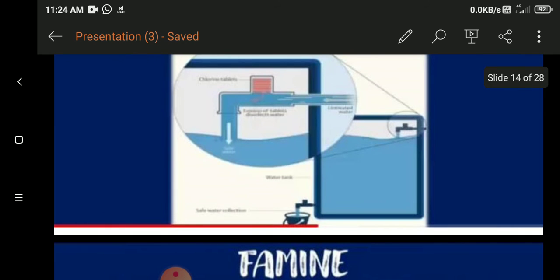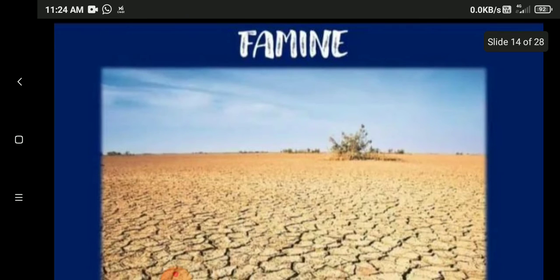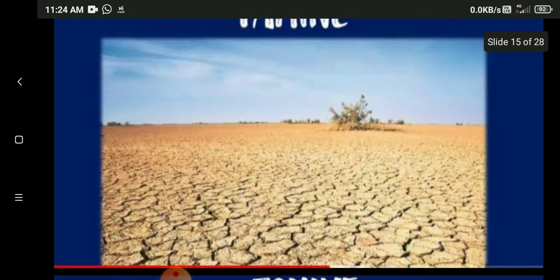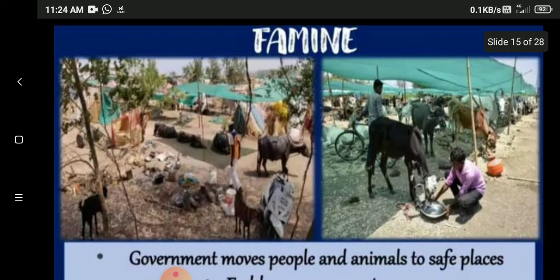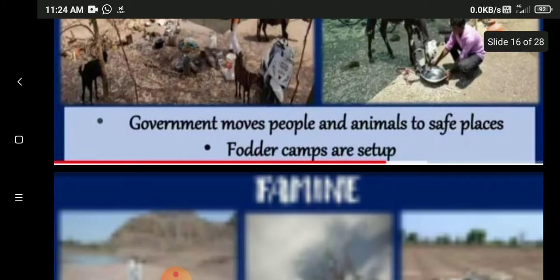Next, famine. What do you mean by famine? Can you all see this land? How very dry the land is. How is this caused? This is caused because of low rainfall, where the place does not get rainfall at all. At that time we face this type of natural disaster. Because of this, even human beings and animals suffer.